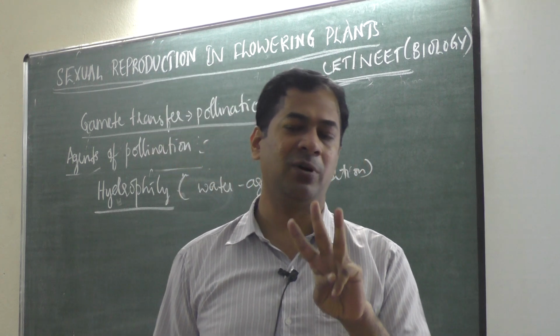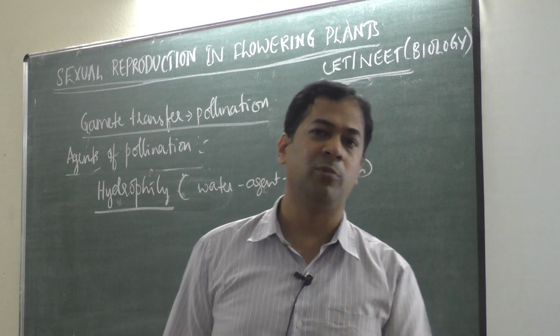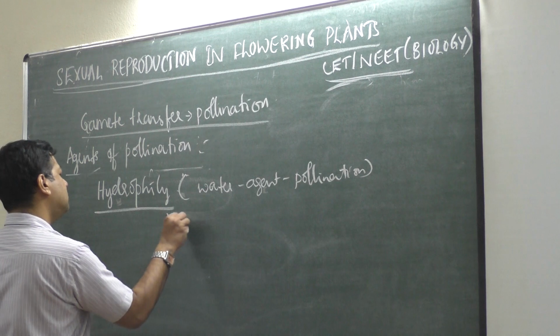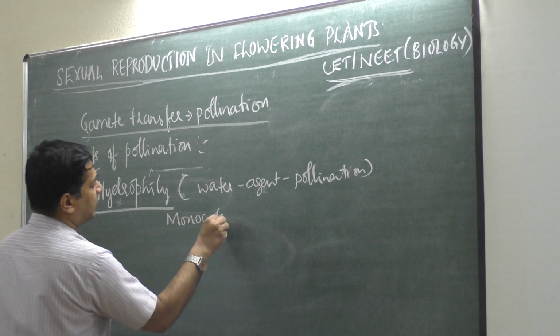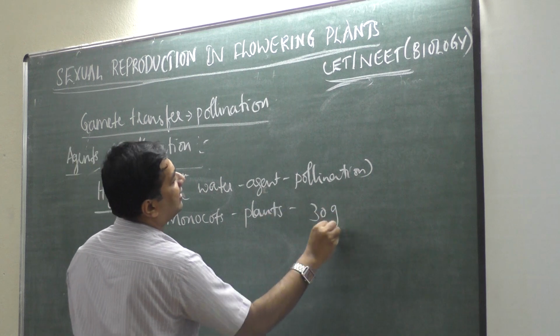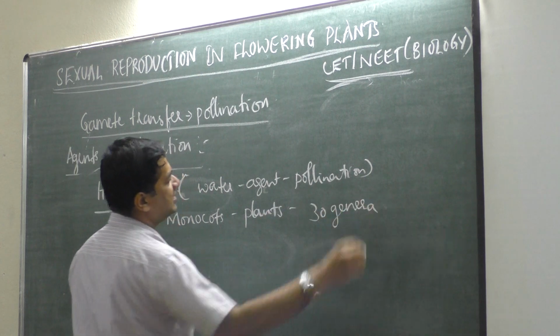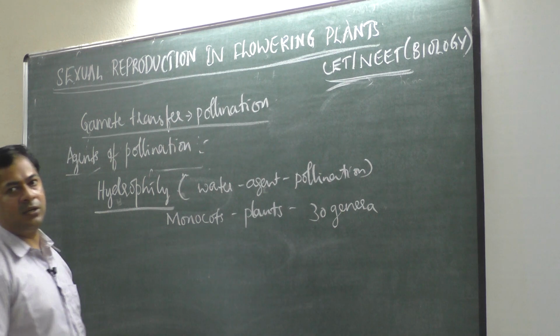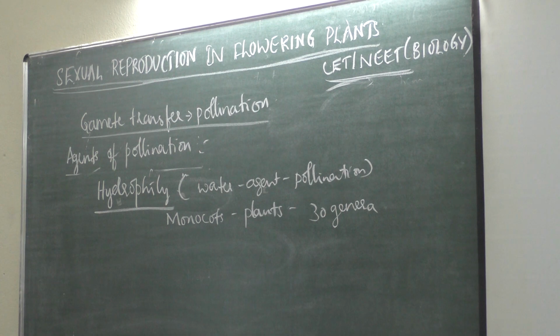Plants which belong to 30 genera of monocotyledonous plants, in monocots, undergo water pollination. Then what should be the modification of the plant? And which plants undergo this type of pollination?